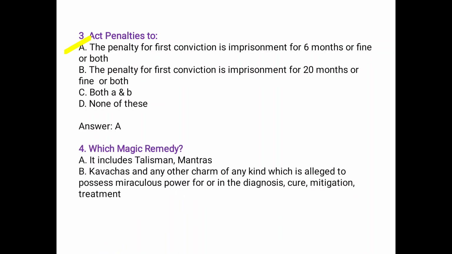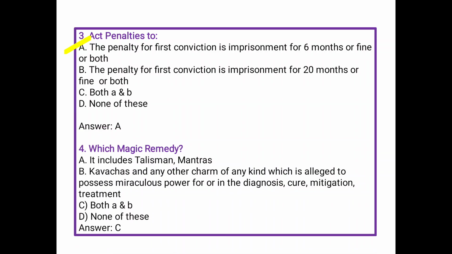Next, which are magic remedies? A, it includes talisman, mantras. B, Kavach and any other charm of any kind which is alleged to possess miraculous power for diagnosis, cure, mitigation or treatment. C, Both A and B. D, None of these. So answer C is the correct, both A and B.